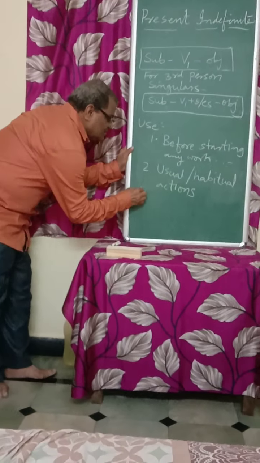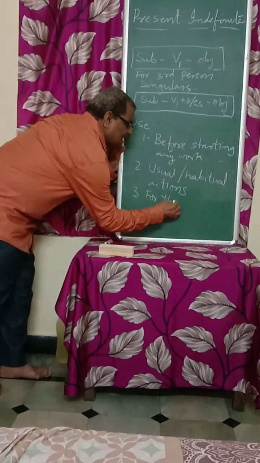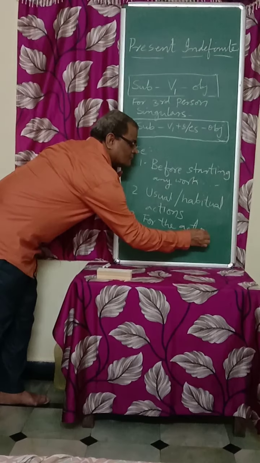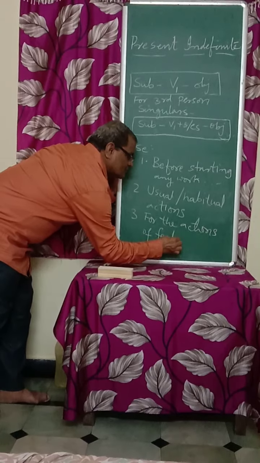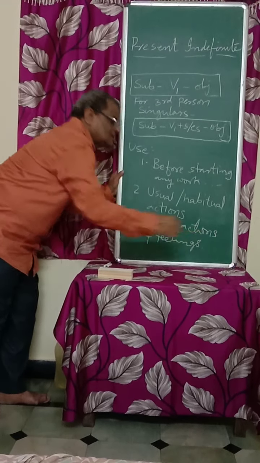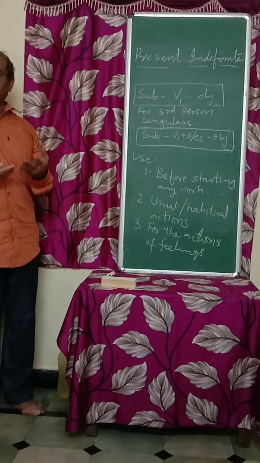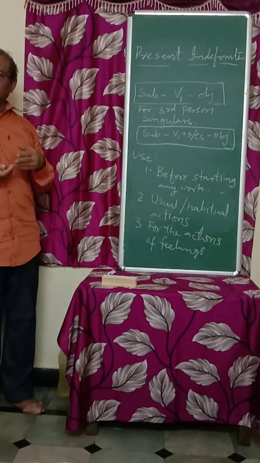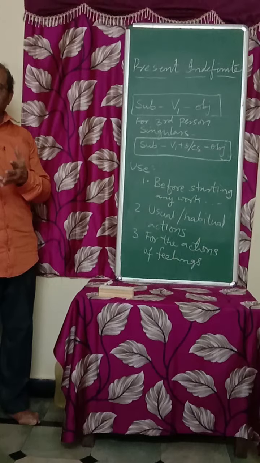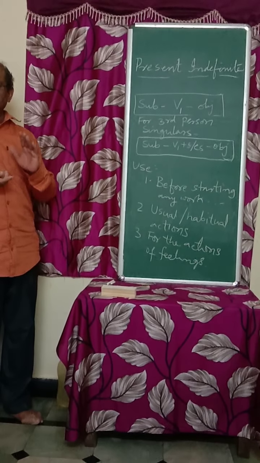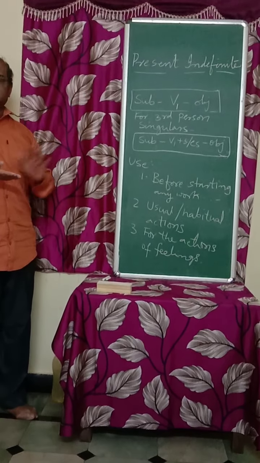Then the third use is for the actions of feelings, like, dislike, hate, remember, forget. So all these, to be very clear, all the actions related to sense organs and our feelings, we have to use present indefinite.